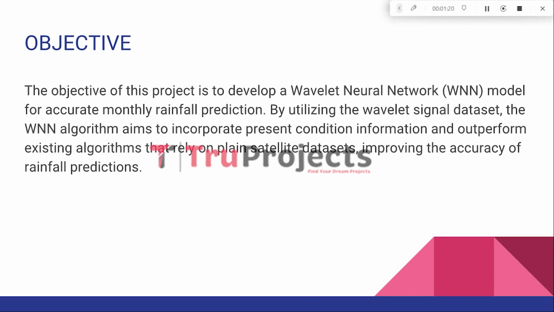with high accuracy. The WNN algorithm will leverage the wavelet signal dataset, allowing it to incorporate up-to-date information about prevailing conditions, which approach is expected to surpass the performance of existing algorithms that rely solely on plain satellite datasets, leading to improved accuracy in rainfall predictions.